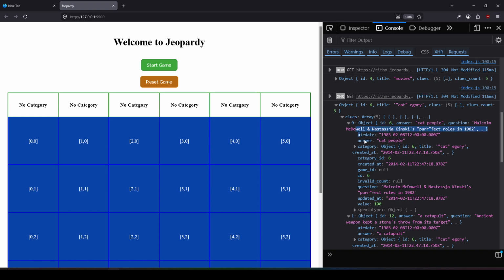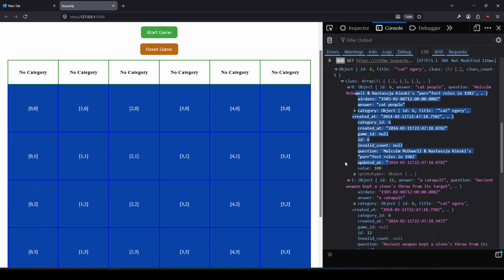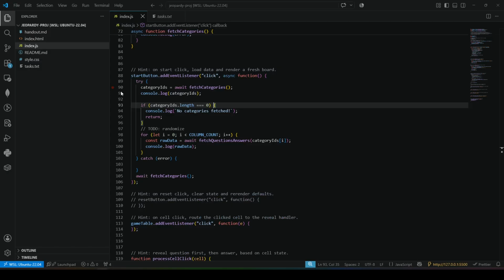If this is going to be the first one, it's going to be 100, and that's going to be 200. So we don't even need to grab the value. All that we really care about is the question and answer. So yeah, let's do that. And maybe coordinates to match them up. I might use the coordinates, I might not, but we will see.